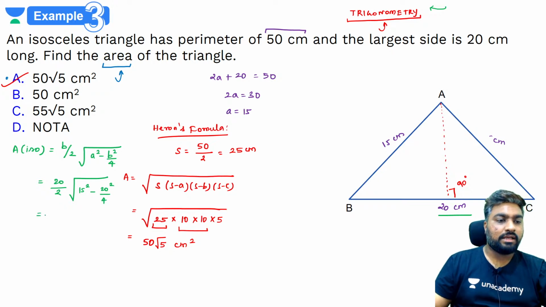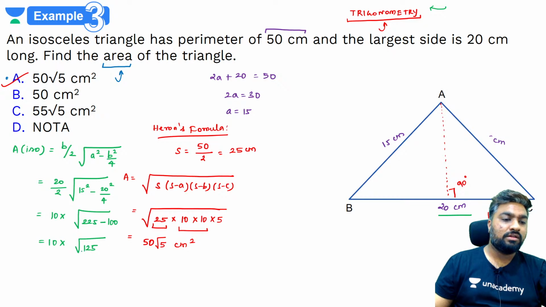Yes, so what do you get here? You get 10 into 15 square is 225, 20 square is 400, 400 by 4 is 100. So you get 10 into root 125. 125 is 5 cube, तो उसमें से 2 5 चले गए, बाहर आ गया, 5 into 10 50, बाकी क्या बचता है, √5.